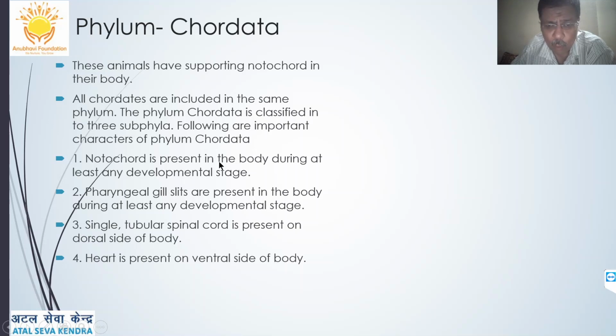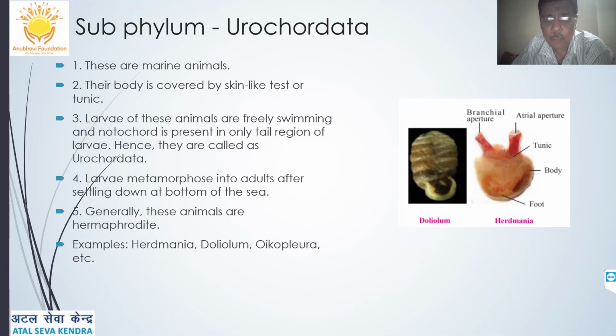They have a notochord present in the body, at least in the developmental stage, and that also on the dorsal side. Pharyngeal gill slits are present in the body during at least one developmental stage, for example the embryonic stage. Then a single tubular spinal cord is present on the dorsal side of the body, that is in higher chordates. And the heart is present on the ventral side of the body, which is a very important characteristic they have.